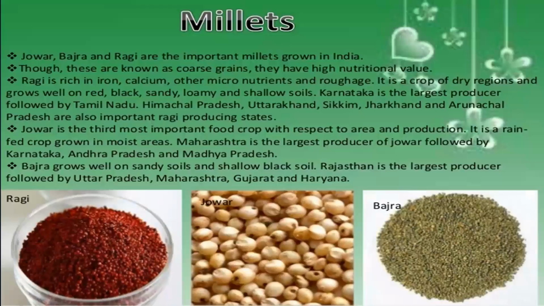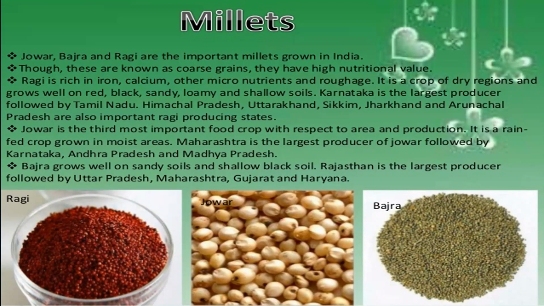Okay, next we'll discuss millets. Under millets, we'll discuss three types of crops, that is jowar, bajra, and ragi. Though these are known as coarse grains, they have very high nutritional value. Ragi is very rich in iron, calcium, other micronutrients, and roughage.